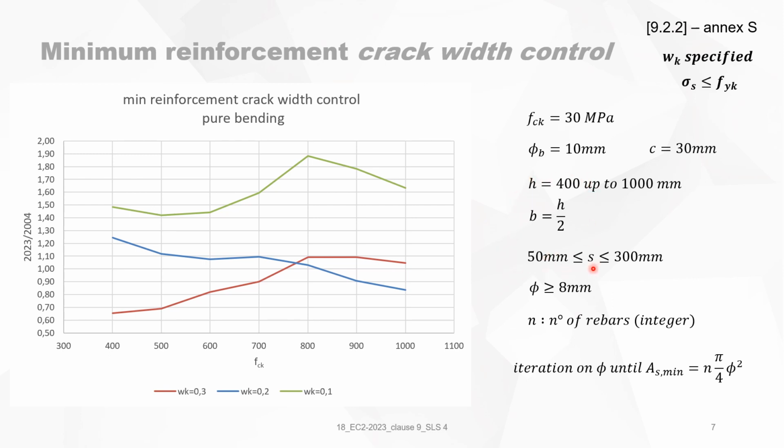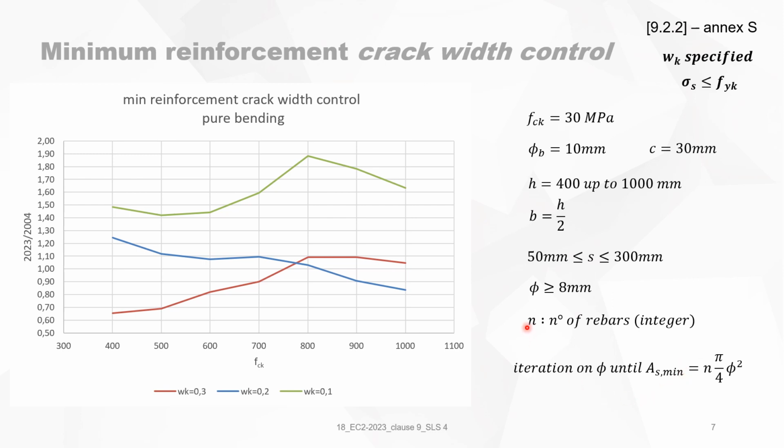The distance of the reinforcement is between 50 and 300 millimeters. Again, this is my choice. Everyone can make a choice here. And the diameters, I will not use diameters smaller than 8 millimeters. N is the number of rebars, and I take it as an integer, and I make an automatic iteration on the diameter until AS min equals the provided reinforcement. It means until the unity check is 1.